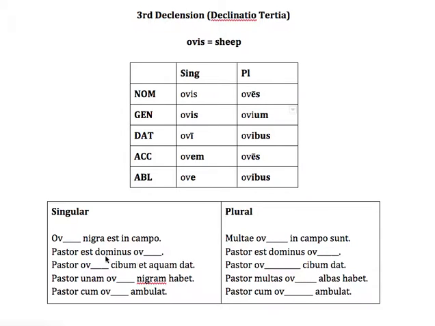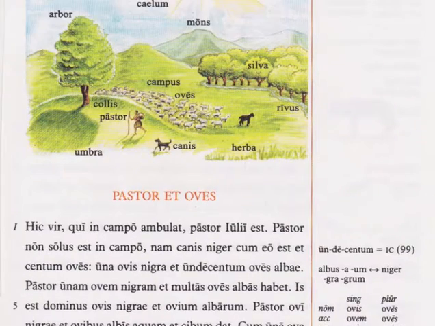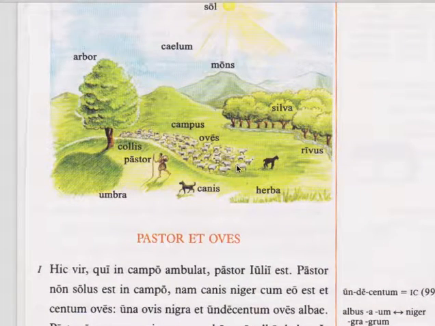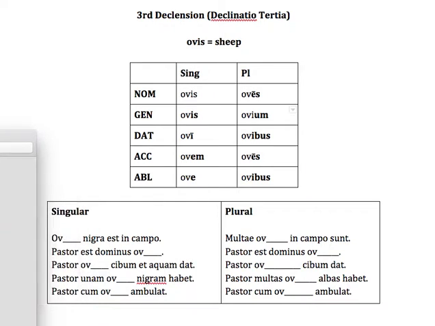Now, I might have sentences on there like this where you have to figure out from the context of the sentence what case is needed here. So these are actually in order. So let's go through this real quick. Ovis nigra. Now, the pastor here, the shepherd, has a bunch of white sheep and one black sheep. So ovis alba means white sheep and ovis nigra means black sheep. So let's use the sheep as an example.